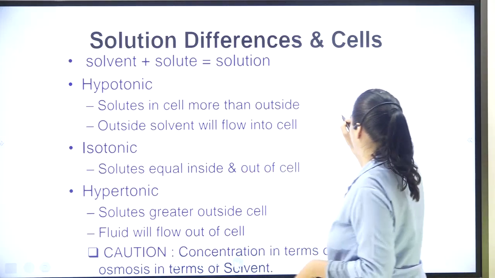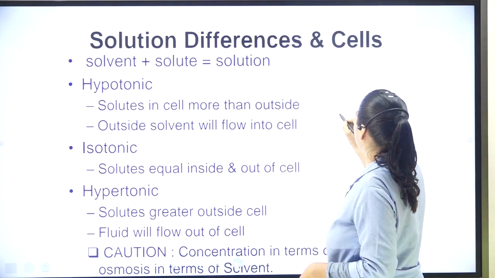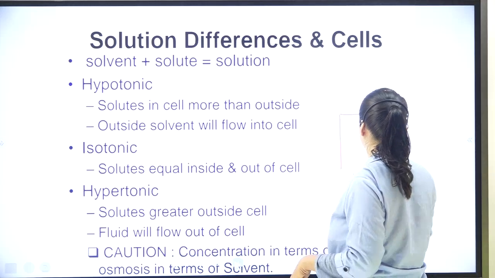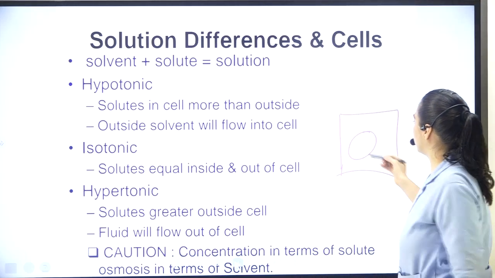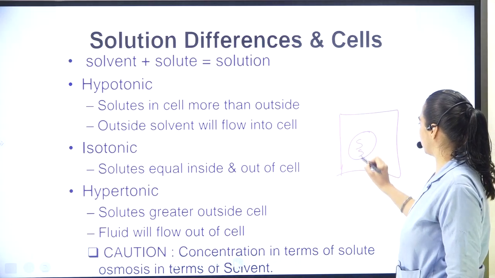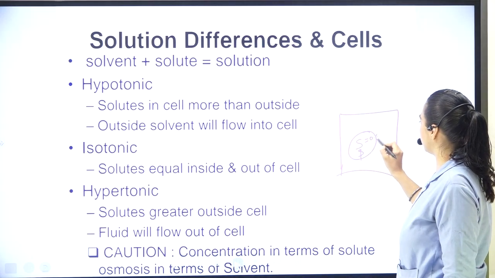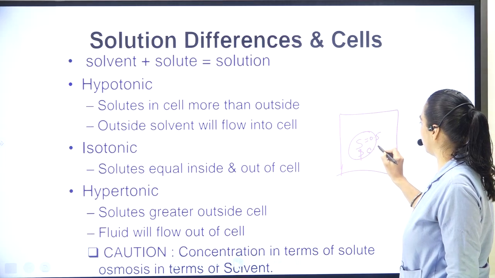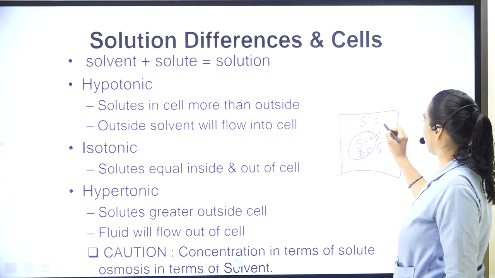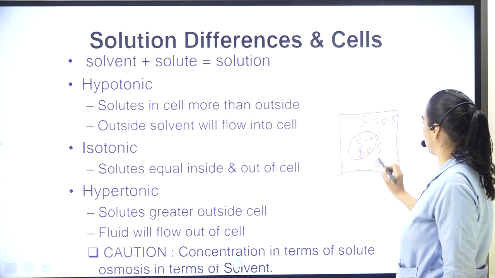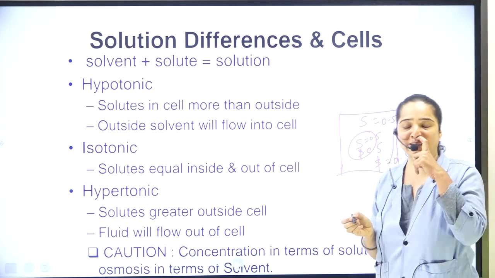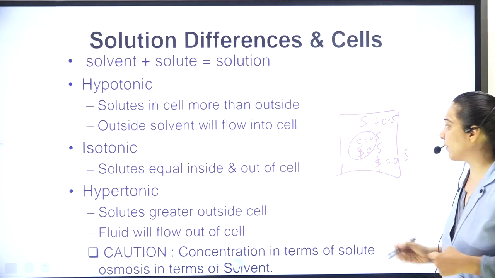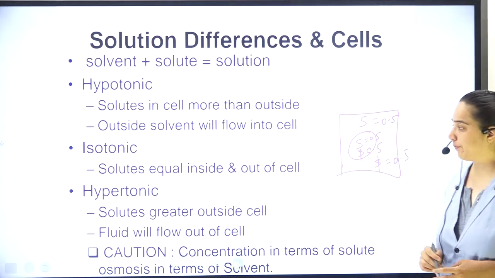In isotonic solution, what happens is, over here, both solute and solvent proportion is supposed to say 0.5. Here also it will be 0.5. Outside solute is 0.5, solvent is 0.5. There will be no movement inside or outside the cell, and that's why it will remain stable.